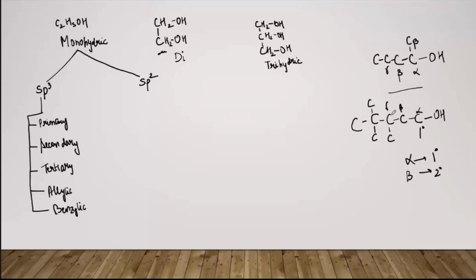Coming to the gamma carbon, you can see that it is attached to three carbon atoms: left, right, and downwards. ठीक है, three carbon atoms are attached. So this gamma carbon will be 3 degree or tertiary carbon.